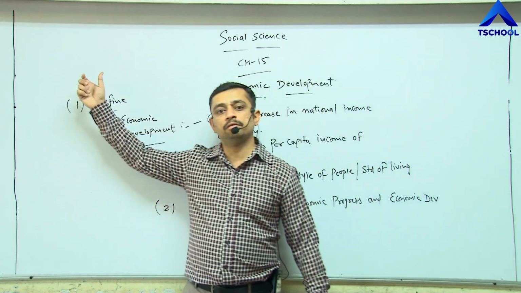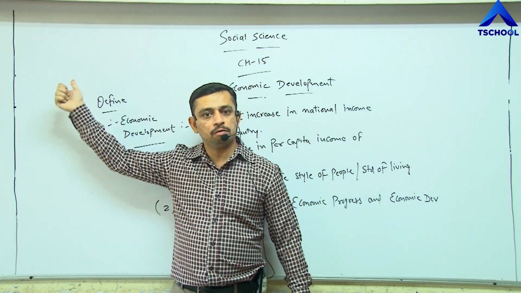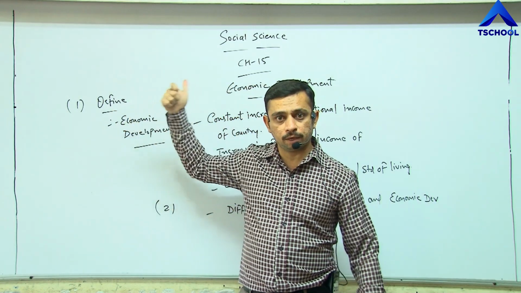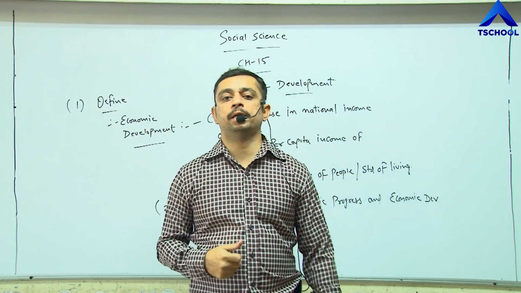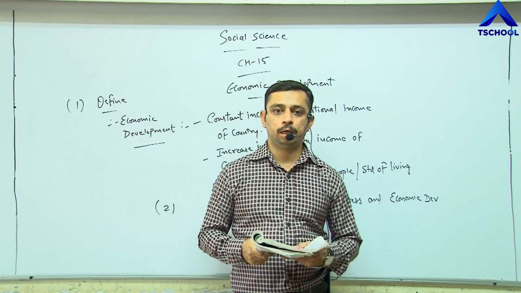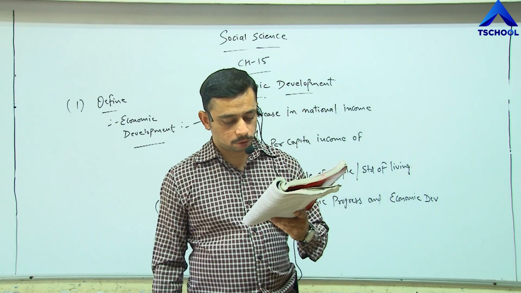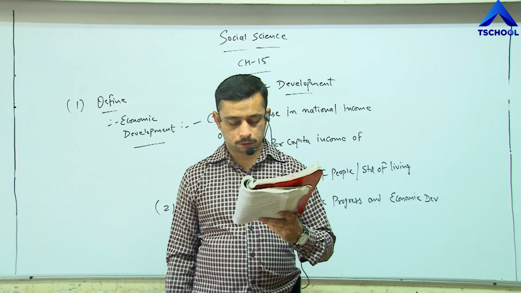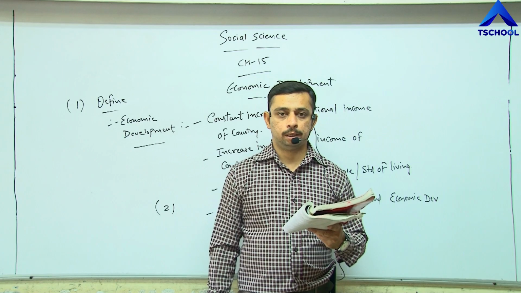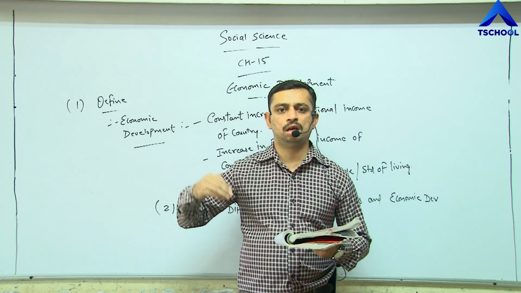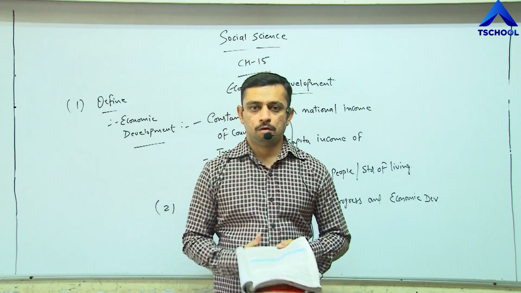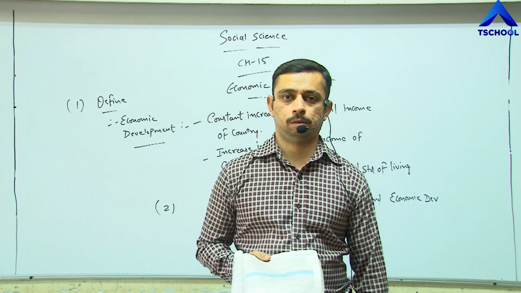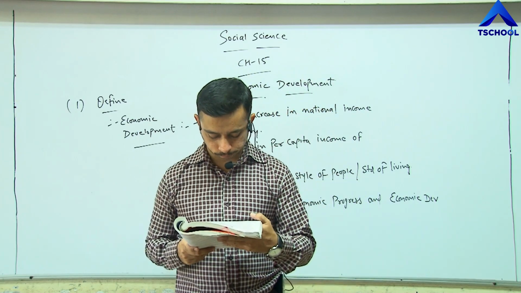I have given one example of company A, which is manufacturing a product of 100 rupees. When there is an increase in the production of a company, it is known as economic development. Because of research in hybrid seeds in the agriculture sector, there has been a manifold increase in agriculture production. This shows economic development: an increase in the amount of food grains and in the amount of goods available in the market. When all these things are increasing constantly, that leads to economic development.